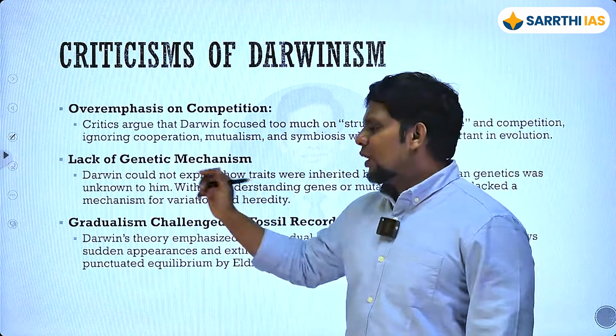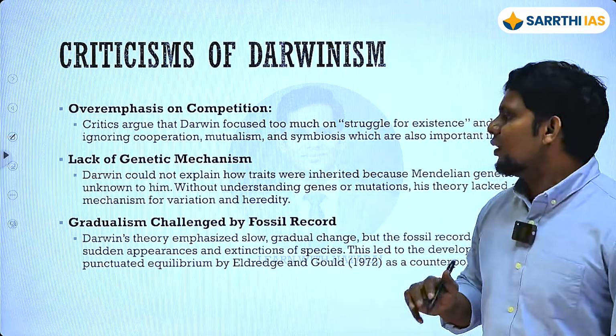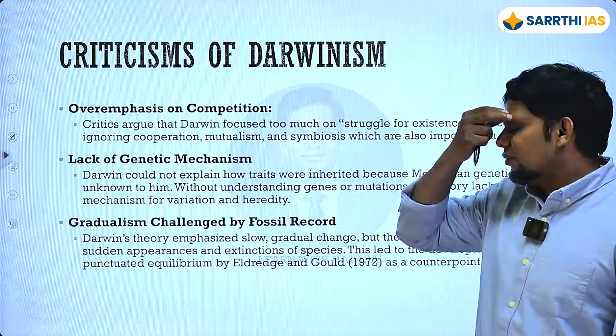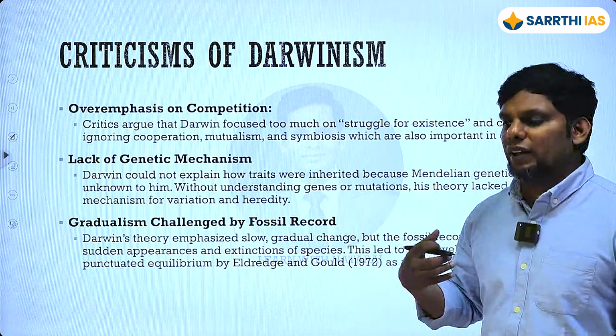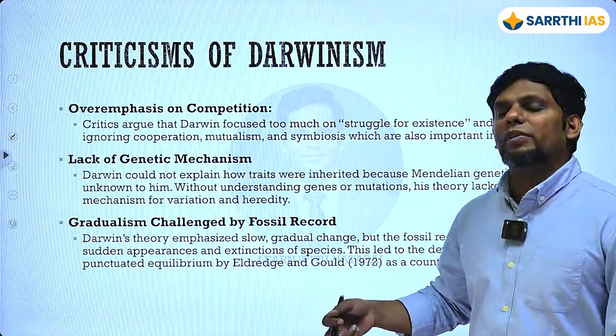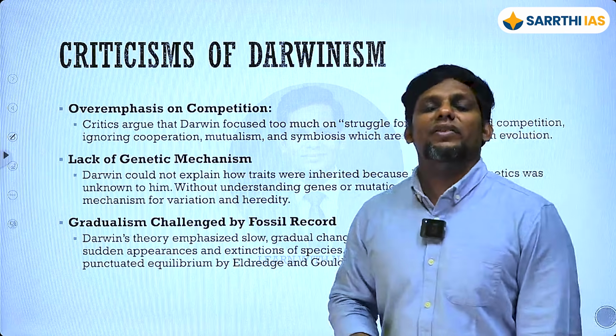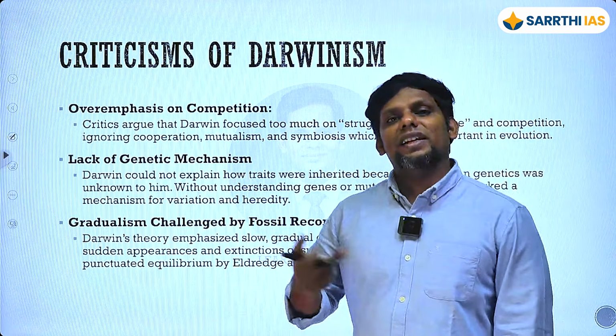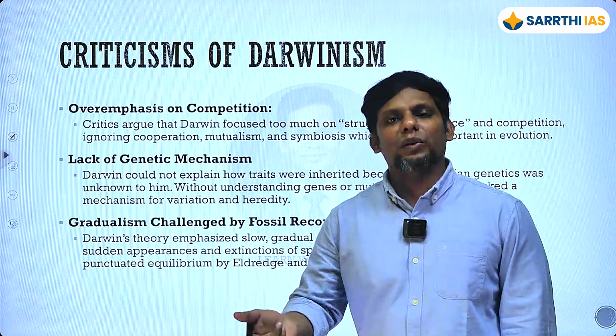This is another one. You can star mark this also. This essentially is the same criticism that we provided for Mendel, the fact that he was not able to explain the genetics behind it. How can he explain? He's in 1859. He did his research in the 1820s and 1830s, let's say, right?